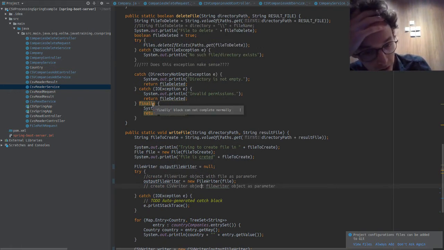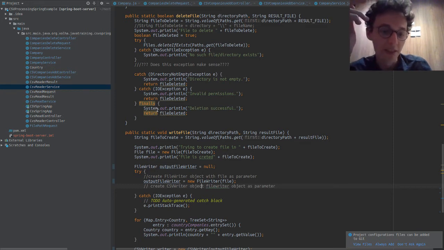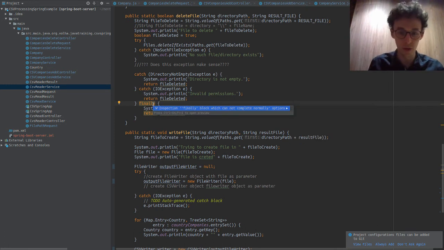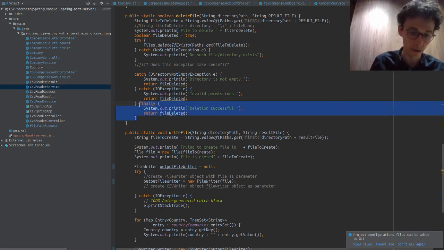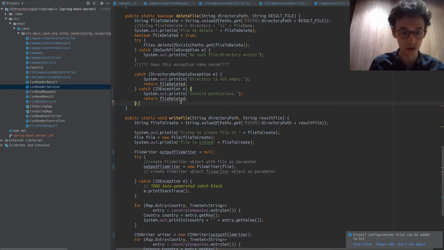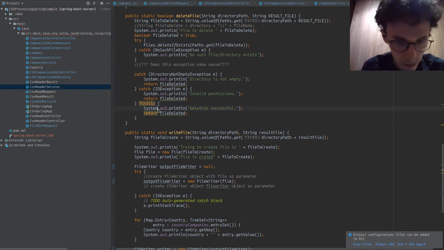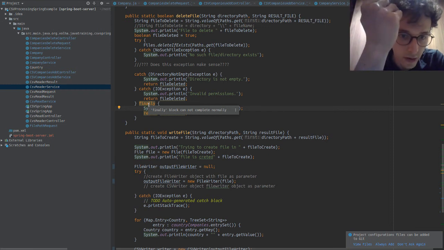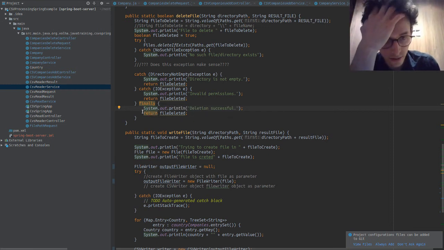Okay, so you are using finally somewhere. Finally block cannot... yeah, I see. So you're trying to use the finally here, I guess, to stop this problem, but basically it's unnecessary because we're always actually reaching... oh no, we're not always reaching. Why is it having a problem then? Finally block cannot complete normally. Okay.